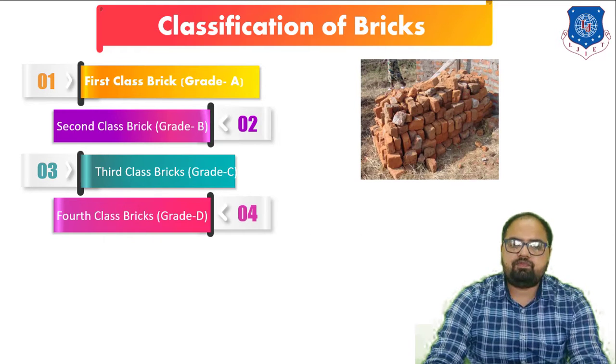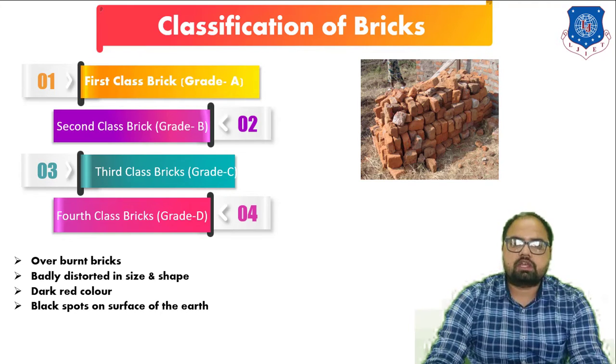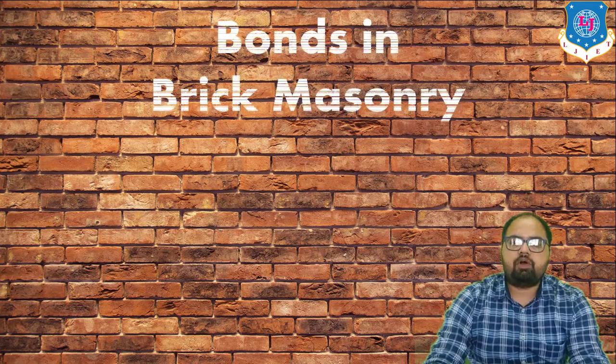The fourth type is the fourth class bricks, which is also called grade D bricks, which you can see in this image. These are overburnt bricks. These are badly distorted in size and shape. It is dark red color, with black spots on the surface, brittle in nature. The ballast of such brick is used as metal or aggregate for concrete in foundation, floor, roads, etc. So these all are the different types of bricks.